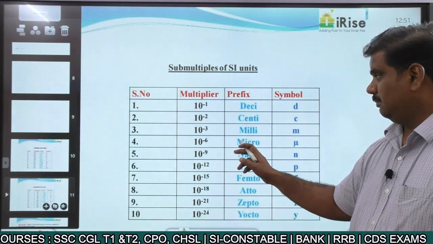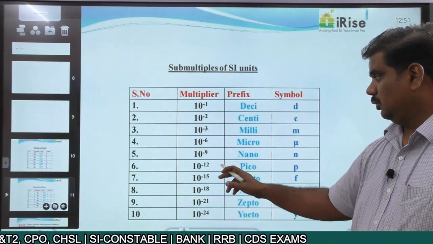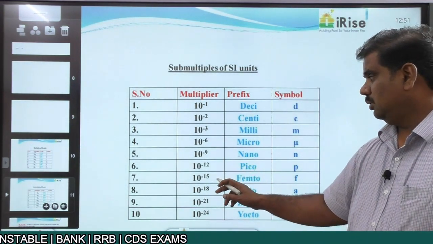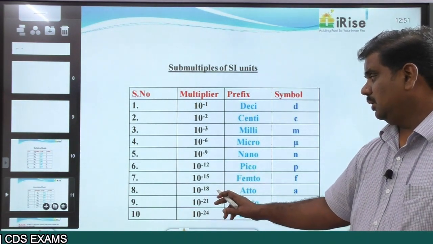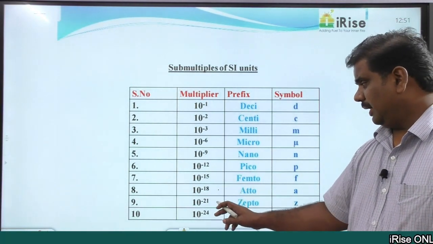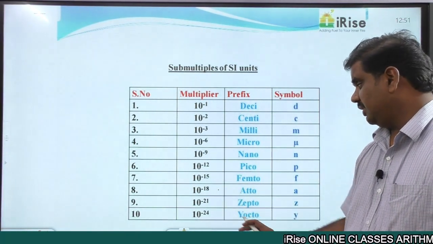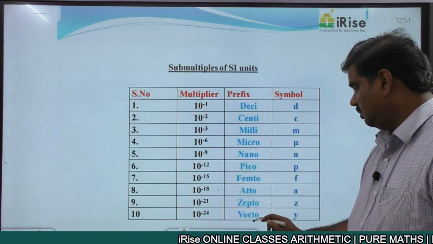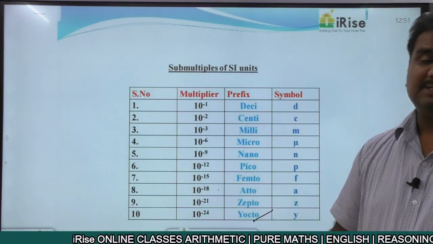10 power minus 6, micro. 10 power minus 9, nano. 10 power minus 12, pico. 10 power minus 15, femto. Minus 18, atto. Minus 21, zepto. 10 power minus 24, yocto. This is the minimum value that we can measure as of now.